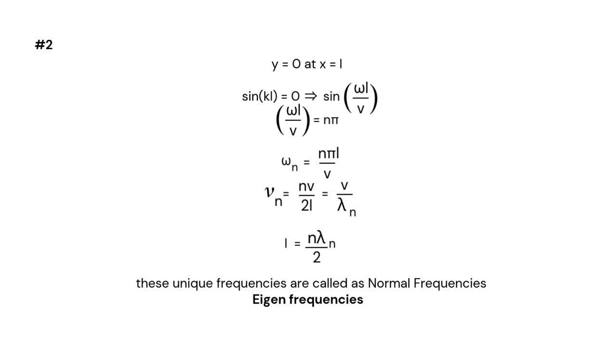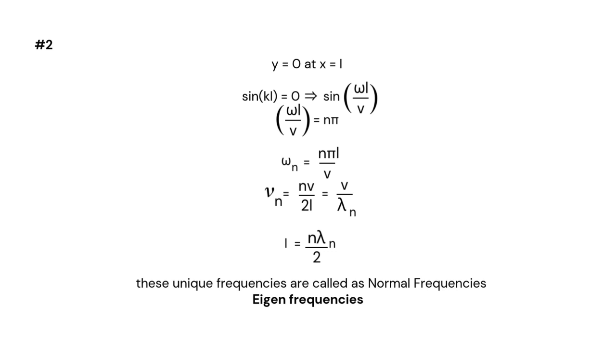So I can take omega L by v and equate it to n pi, because sine is 0 at every n pi. So omega n equals n pi v by L, and I can substitute omega as 2 pi nu. So nu equals nv by 2L, which is also equal to v by lambda n. Through this, I also get the value of L, which equals n lambda n by 2.